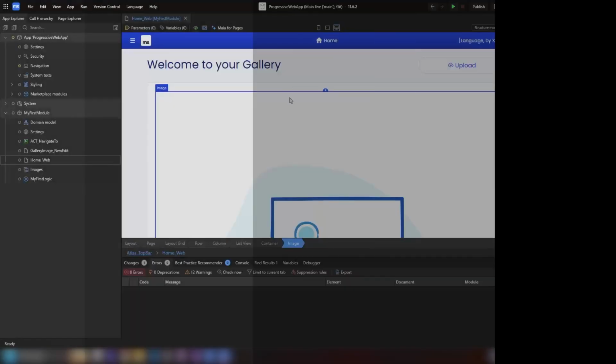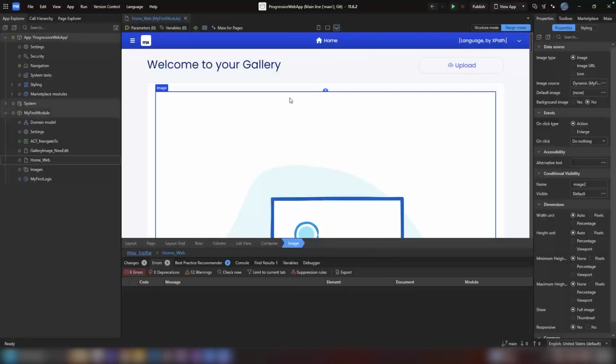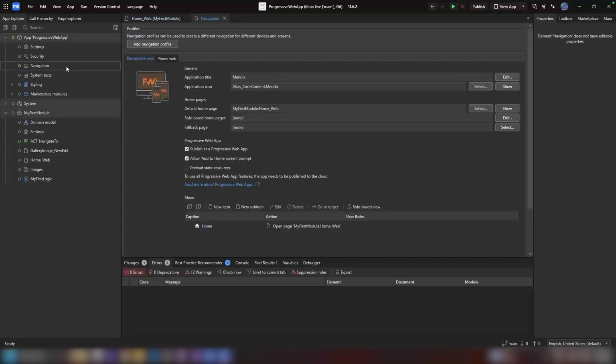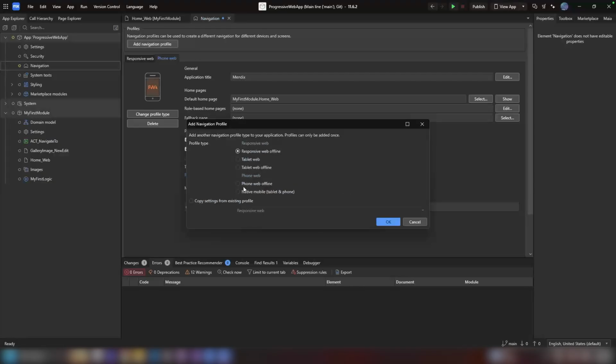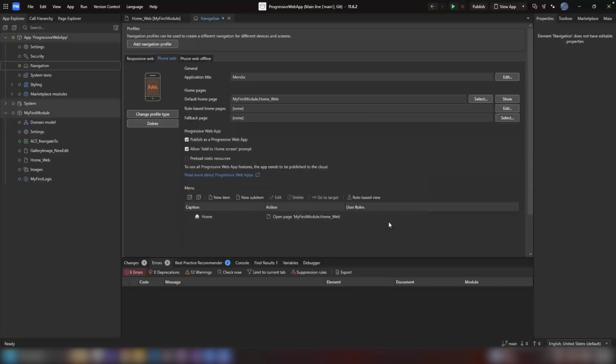In Mendix, PWAs are still web apps, but with additional mobile capabilities layered on top. Because PWAs are web apps, all PWA features in Mendix are configured through web navigation profiles. If you want a fully offline first PWA, you can configure this by using one of the offline navigation profiles, such as responsive web offline. These profiles allow the app to work without a connection and enable selected domain model data to be stored locally on the device.